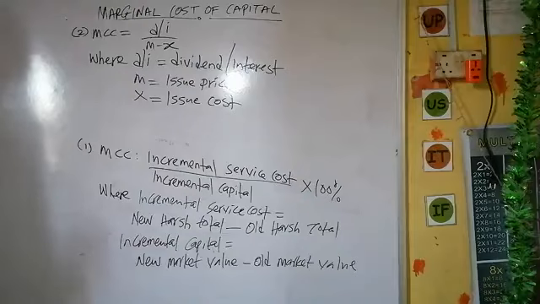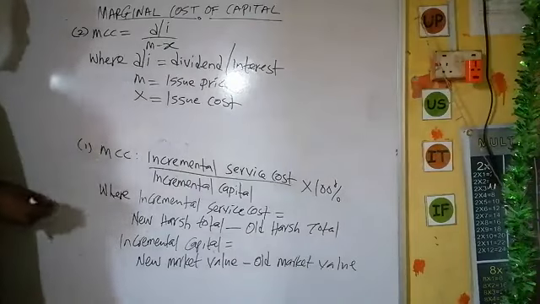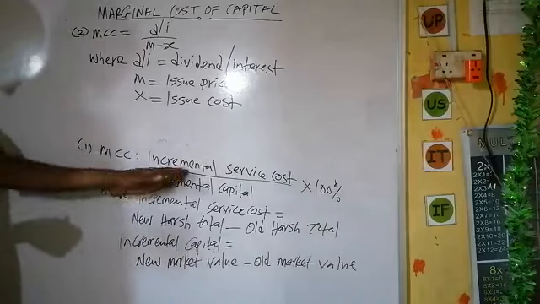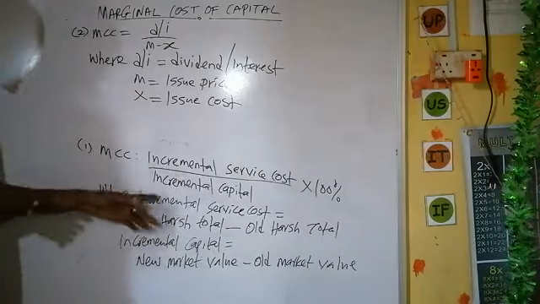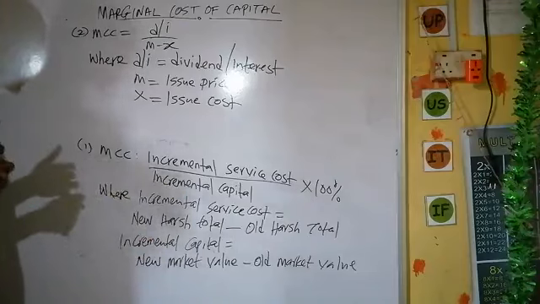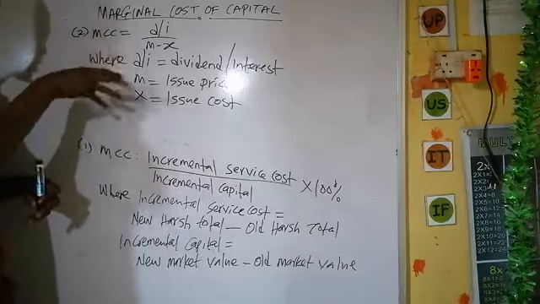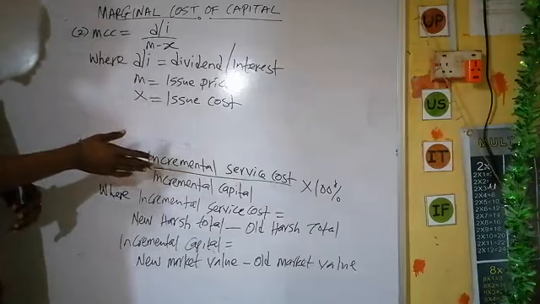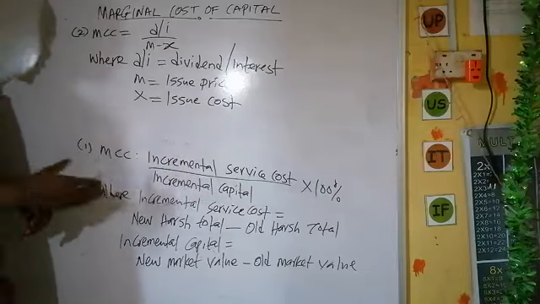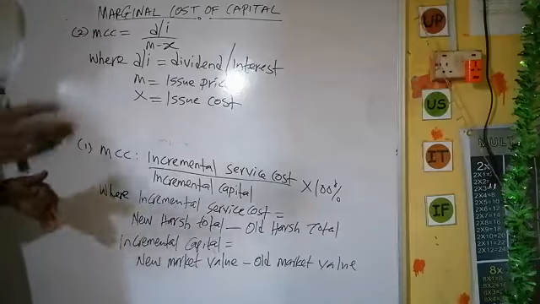So this is the formula for computing the marginal cost of capital. Now the difference between this and the first one is very simple. Before you arrive at this MCC, you will have computed your WACC, whether using the tabular approach or the market or formula approach. You are going to have an existing WACC for the company, and a new WACC when the additional finance has been introduced.